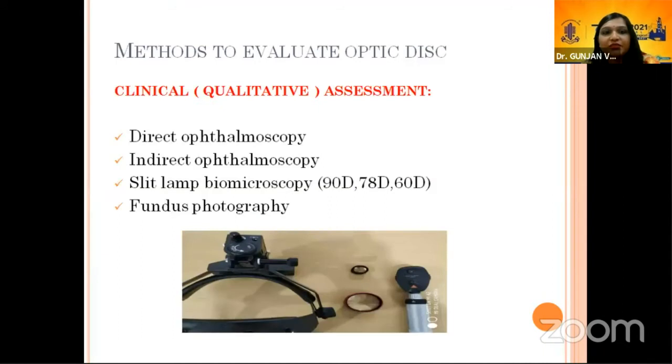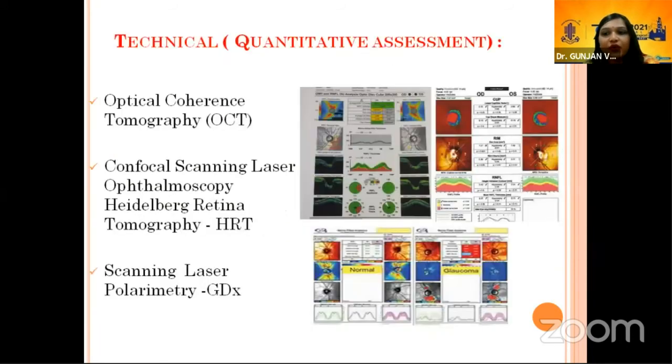So there are various methods to evaluate the disc clinically: by qualitative assessment, that is by direct and indirect ophthalmoscopy, slit lamp biomicroscopy using various lenses, and by fundus photography. While the technical or quantitative assessment includes OCT, HRT, and GDX.